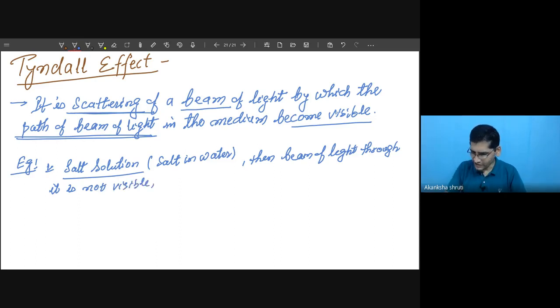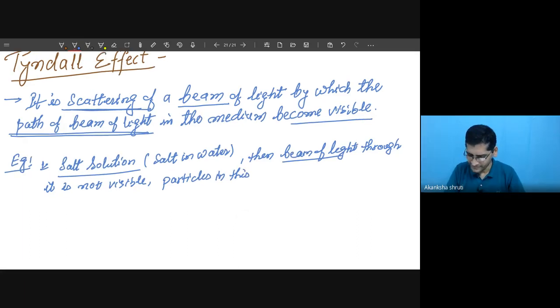The beam of light is not visible, as well as the particles falling in this beam of light. So particles in this beam of light are also not visible.